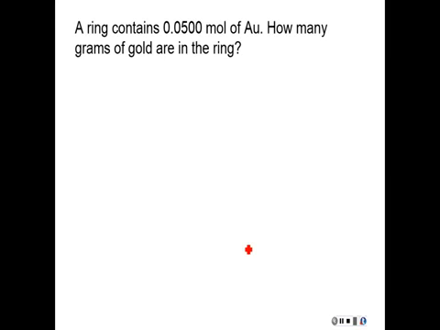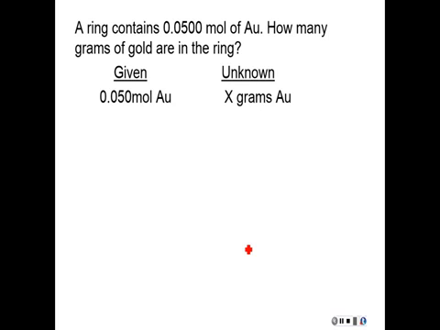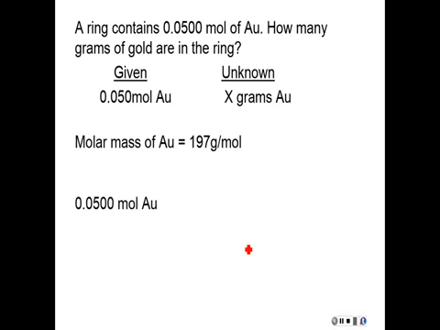Well, here's another question. A ring contains 0.0500 moles of gold. How many grams of gold are in the ring? So now we're given moles and we're looking for grams. So we still need to use the molar mass as we did before. But in this case, we're going to take our given information and set up our solution, and put our molar mass in here. So now we're going to have the grams on top and the moles in the denominator. And again, you can see that the moles would cancel out and we get grams for an answer. And that has the same number of significant figures as I started with. I started with 3 and I ended with 3.